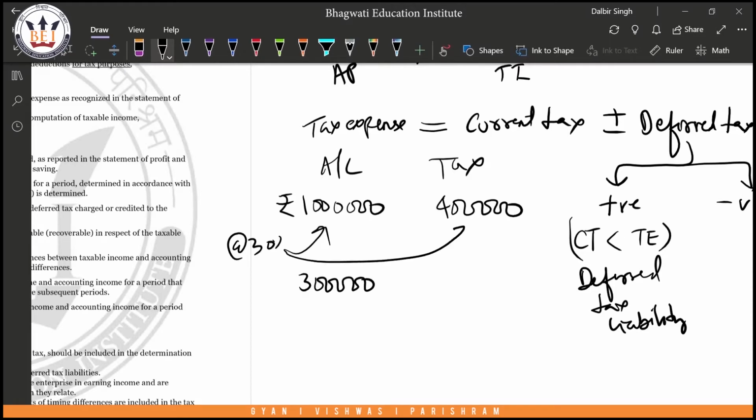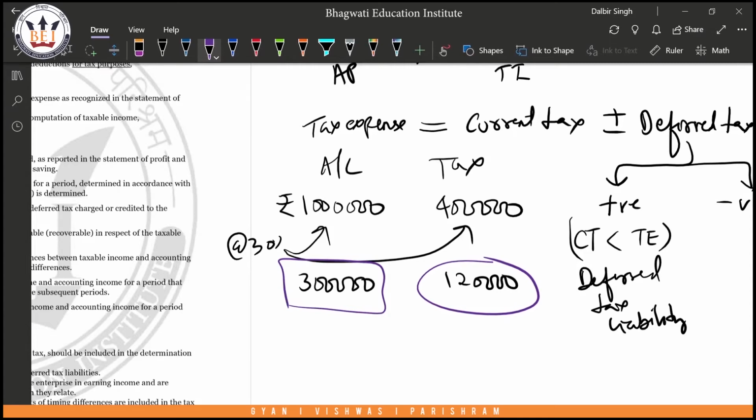And if I put 30% on income tax here, I'm going to get 1,20,000. I actually pay tax on the basis of whatever my income tax says. My income tax says that you pay 1,20,000 of tax, and you actually pay 1,20,000. But your accounts say that you have to pay tax on 3 lakhs, which means your accounting profit is more than your taxable income. In such a situation, going ahead in time, you will be paying more tax. Even though you're paying lesser tax now, you will have to pay more tax later.